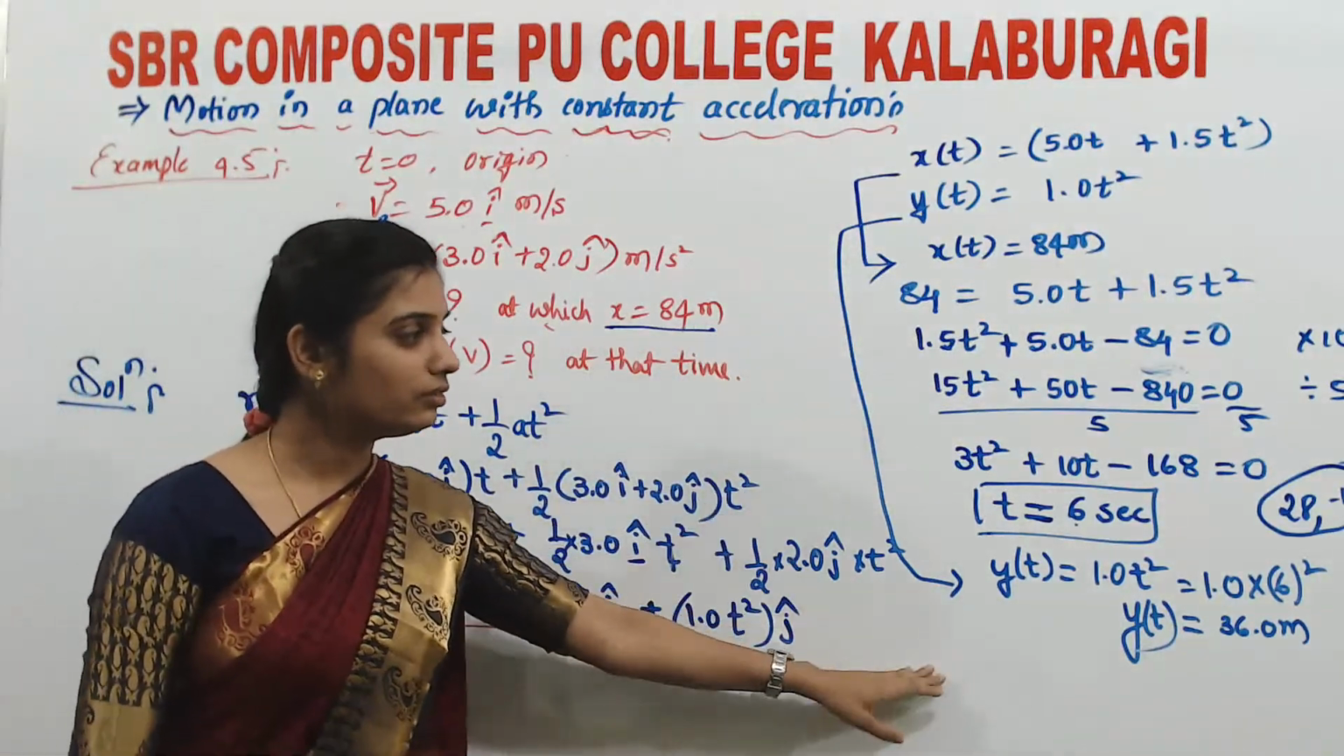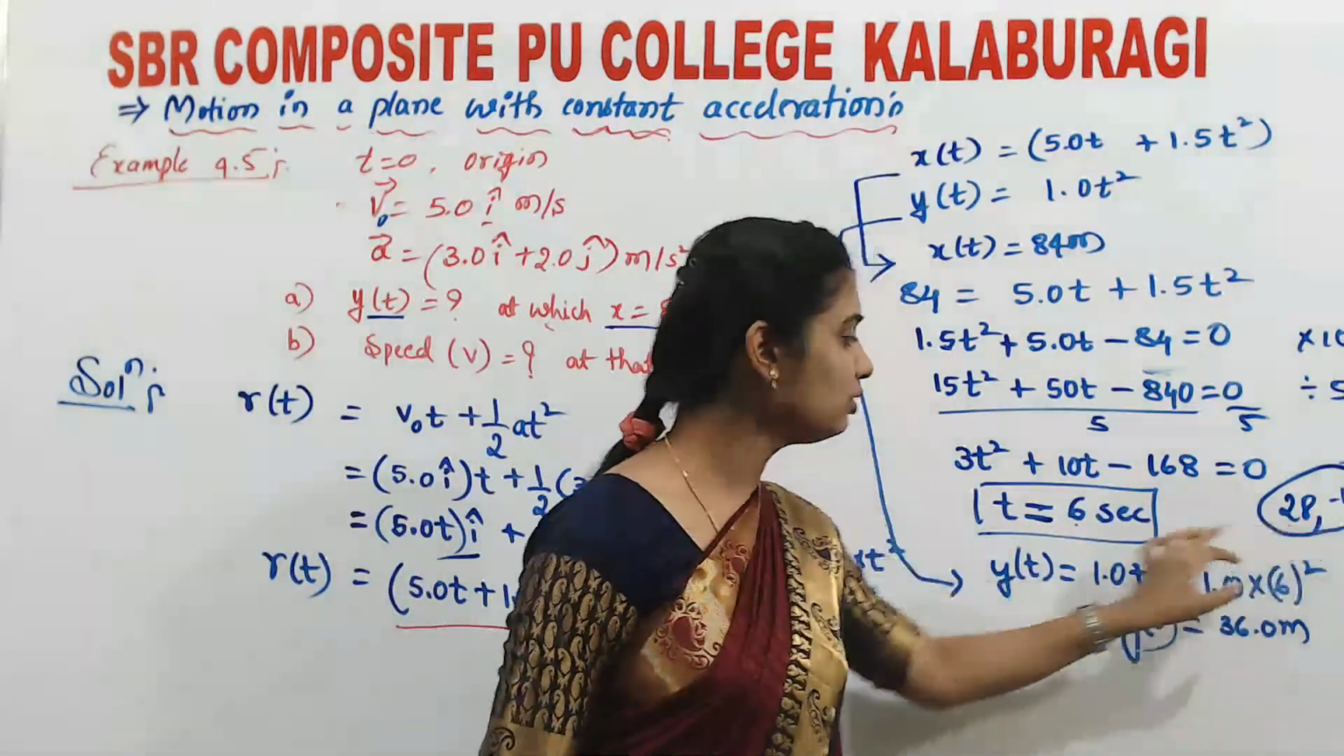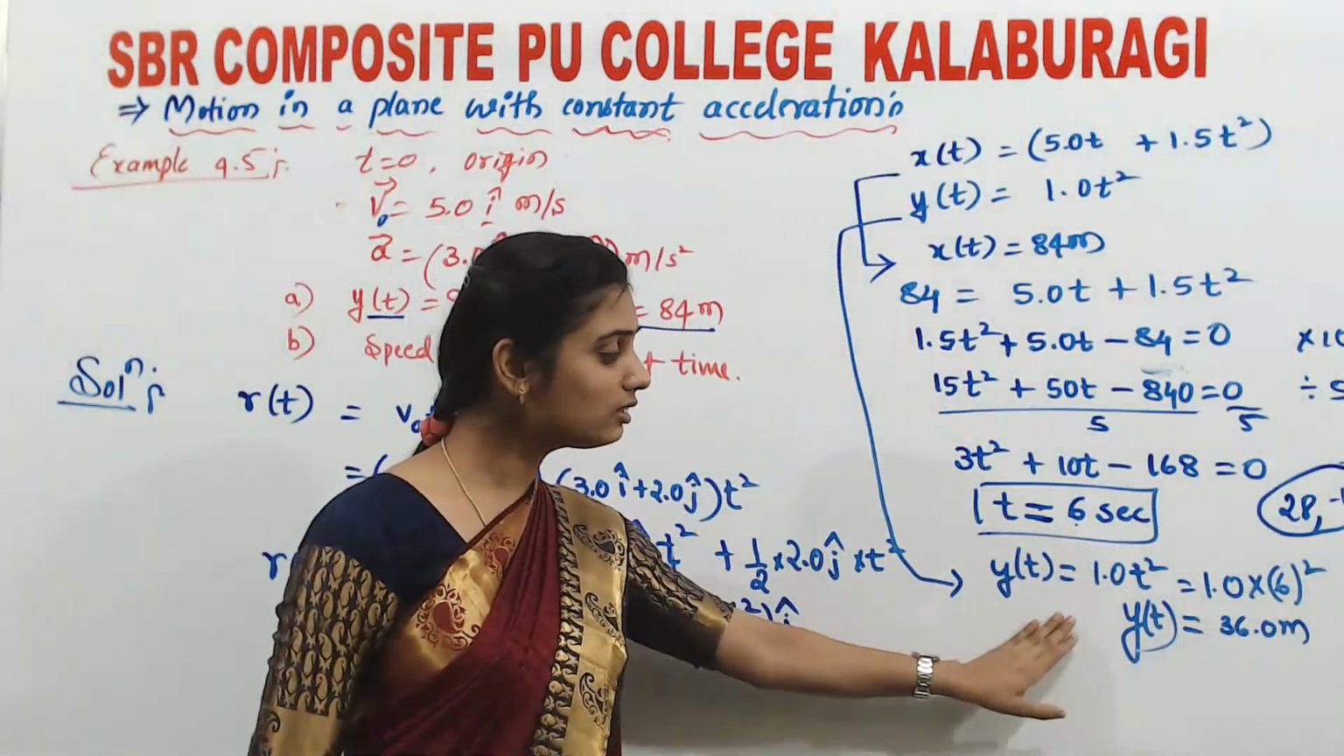I hope it is clear to everyone. So just solve it by using these two factors. You will get the value of t as 6 seconds.